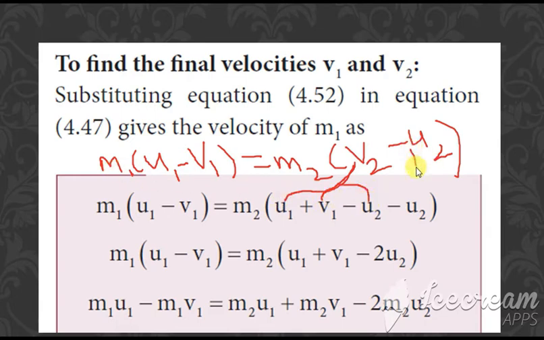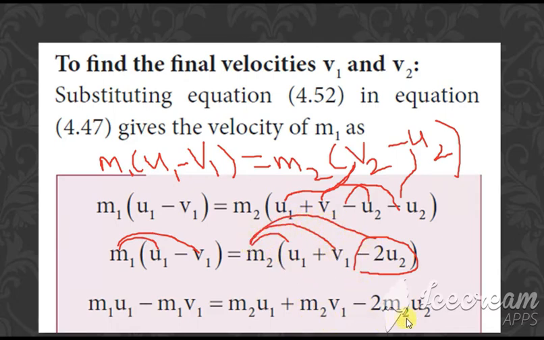Then again minus u2. Clear? Minus u2 twice is minus 2 u2. Now multiply m1 inside, so that we get m1 u1 minus m1 v1 is equal to m2 u1 plus m2 v1 minus 2 m2 into u2.